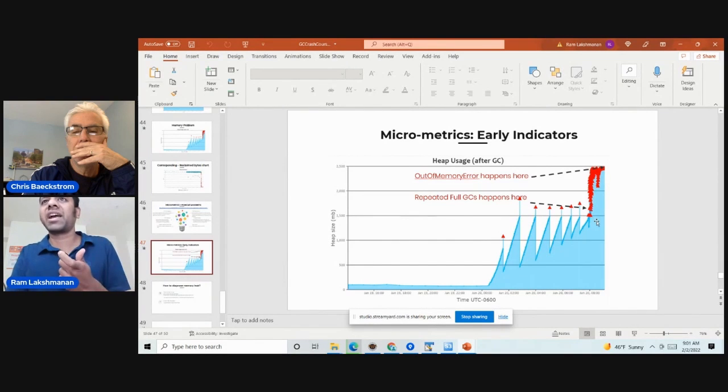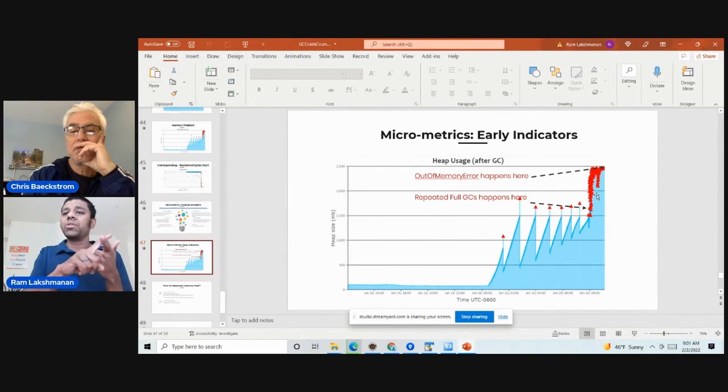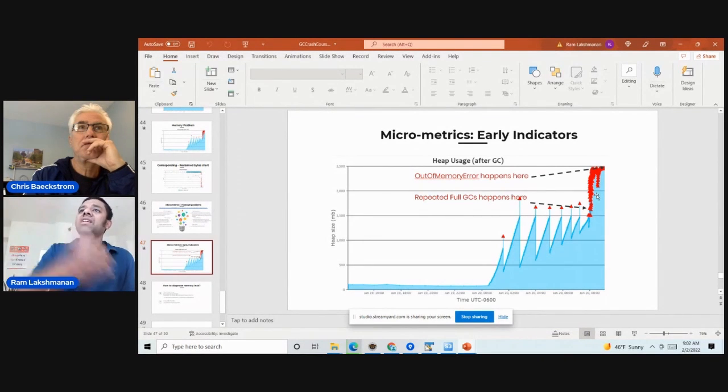If the activity is very low, then it's a good sign that GC throughput will be like 98, 99 percent. But right when it enters this danger zone, the GC throughput will drop from 99% to 90, 85, 80. So GC throughput is one micrometric. If you study that, you can predict an outage very early.